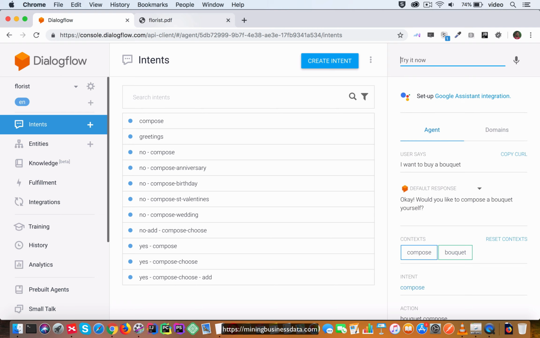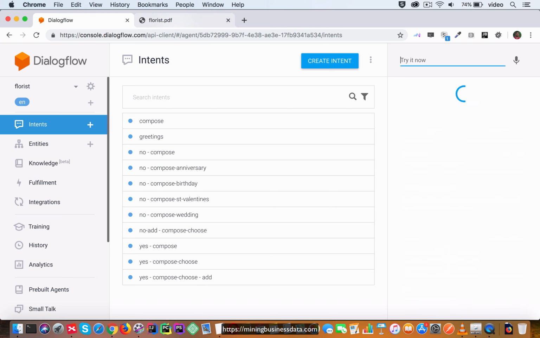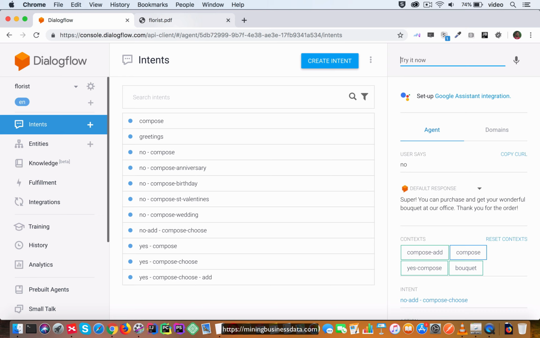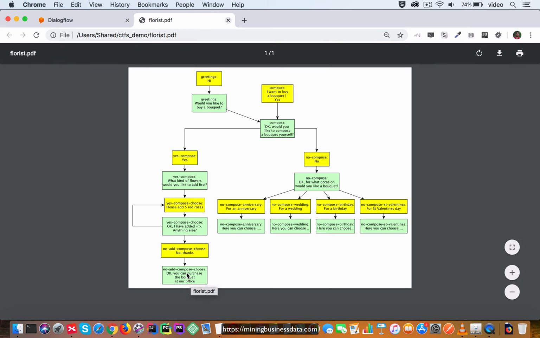So as soon as the user says that, it says, would you like to compose a bouquet yourself? And the user says yes. What kind of flowers would you like to add first? I want to add 5 red roses. Then it asks, would you add anything else? And then the user is going to say no. And then you can see that it's come back with, you can purchase and get your wonderful bouquet at our office. Thank you for the order. And that's basically the end of the conversation here.